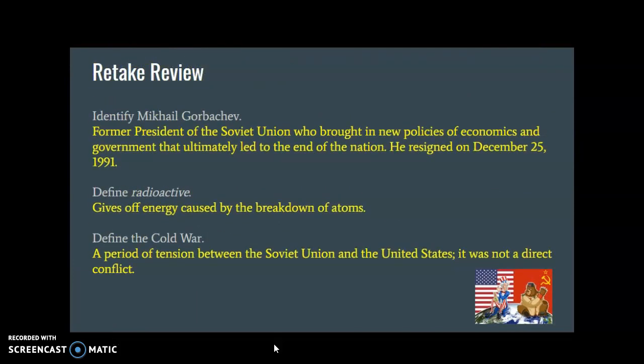Mikhail Gorbachev is the former president of the Soviet Union who brought in new policies of economics and government that ultimately led to the end of the nation. He resigned his office on December 25, 1991. Define radioactive. That means it gives off energy caused by the breakdown of atoms. Define the Cold War. That's a period of tension between the Soviet Union and the United States. It was not a direct conflict. Remember when we read the Butter Battle book with the Yooks and the Zooks.